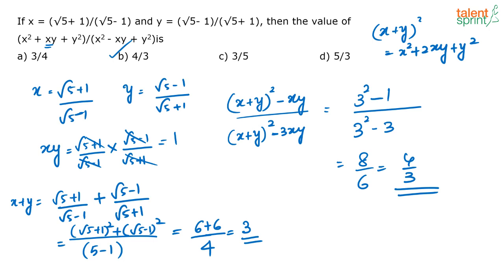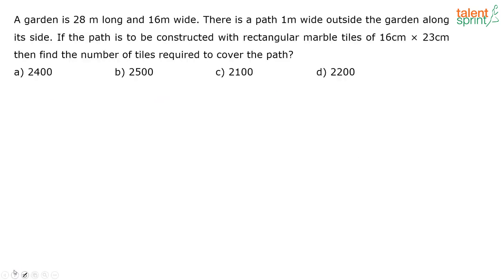Okay, hope it is clear. So the only formulas that we actually used here were x plus y the whole squared and a squared minus b squared, that is equal to a plus b into a minus b. So just rearrange accordingly, get the answer. Okay, next question.